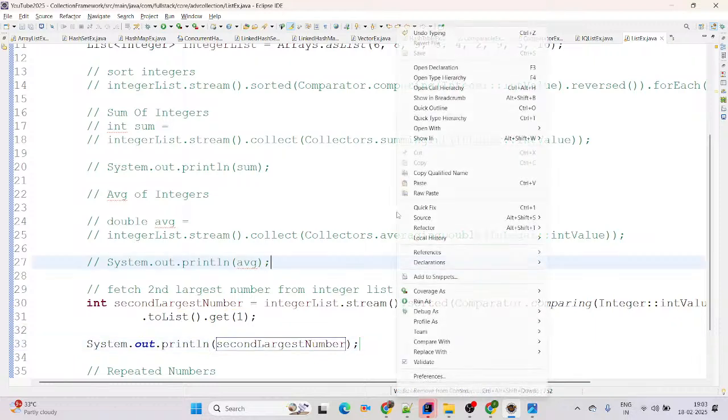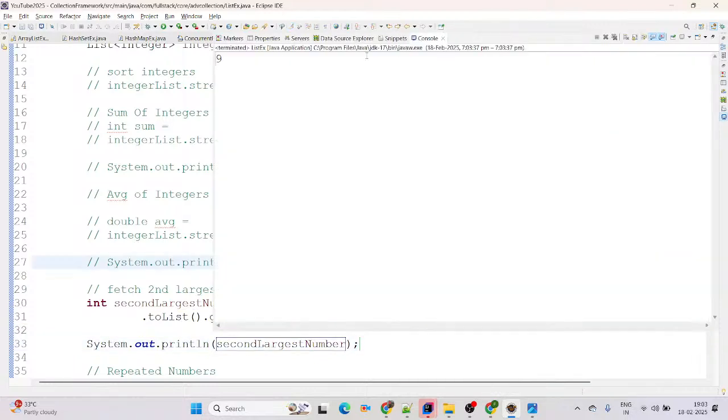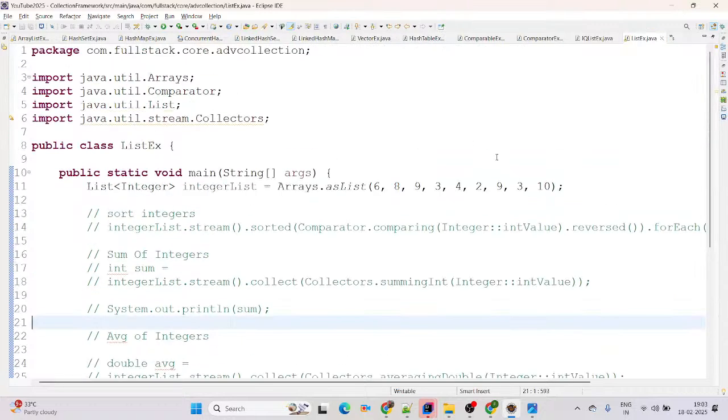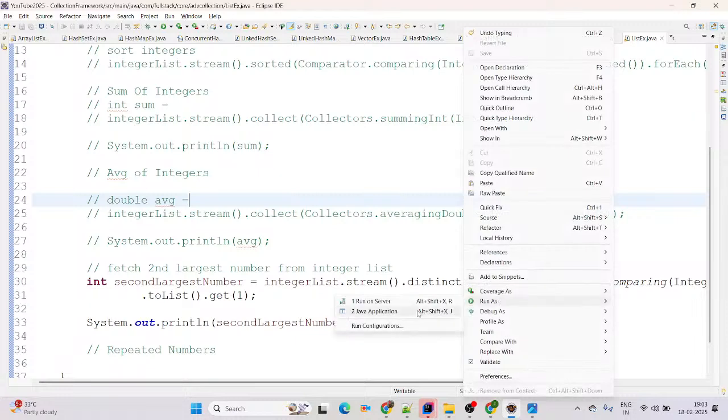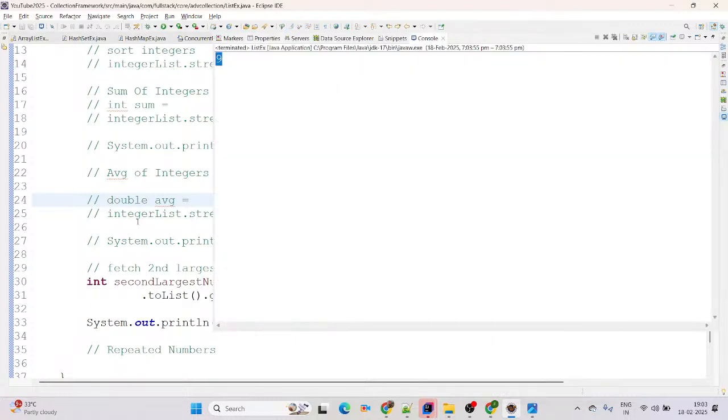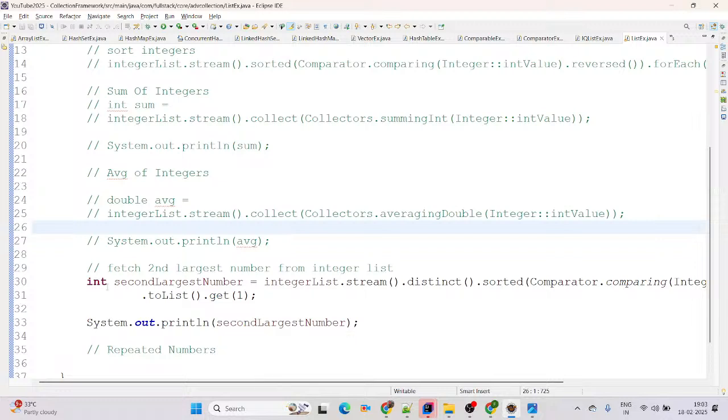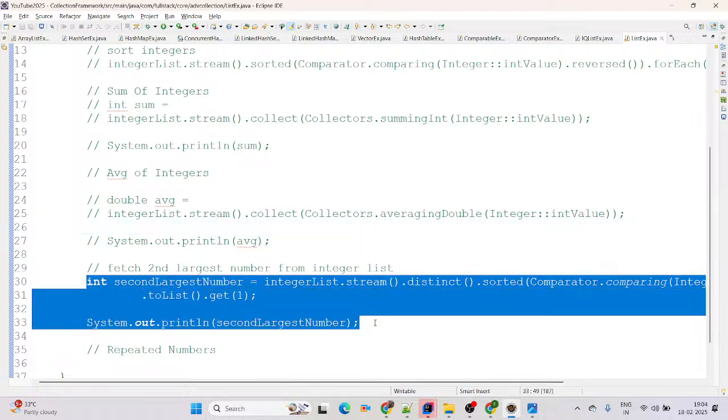Which is the second largest number in this list? See one screen, this is the number here, 9. But what happens if I am passing here one more 10? Then definitely our code will print 10, but the second largest number we need here is 9. For that perspective, you can simply use stream.distinct. Okay, now again you can try run as Java application, so it will print the 9. It means a good developer will always try to test positive and negative test cases. That's why I just highlighted this scenario here actually.